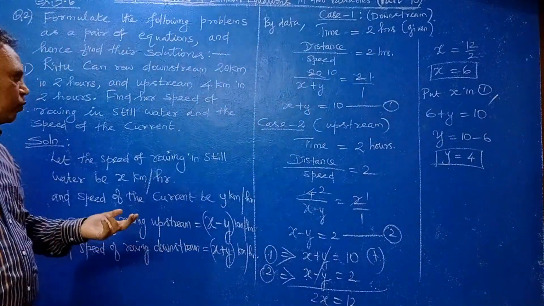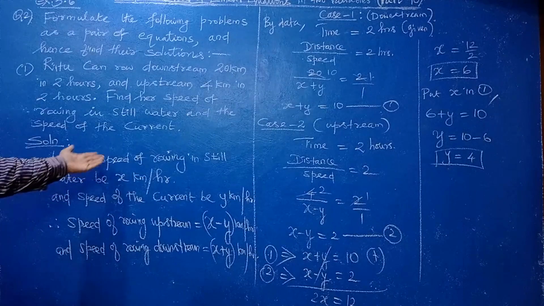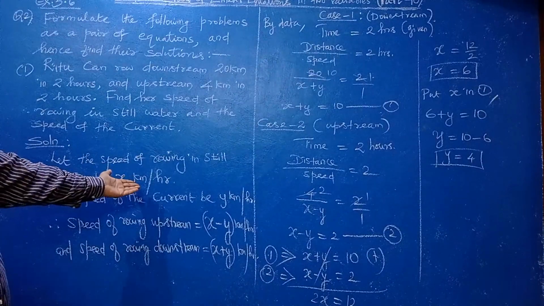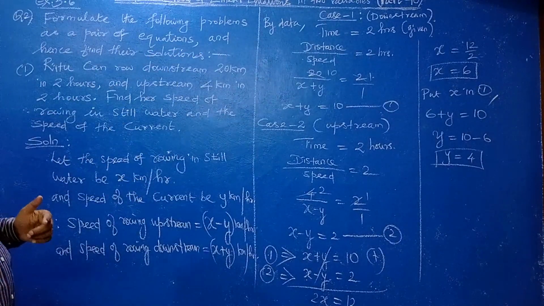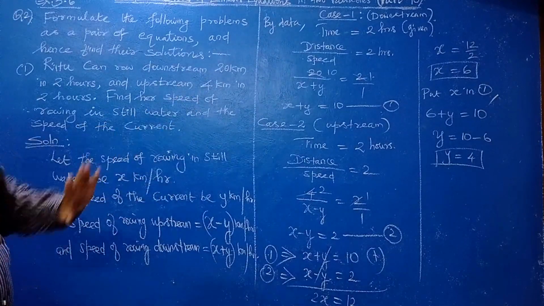Understand? So what is our assumption? Speed of rowing in still water be x. So x is 6 km per hour. Then the speed of the current be y, 4 km per hour.